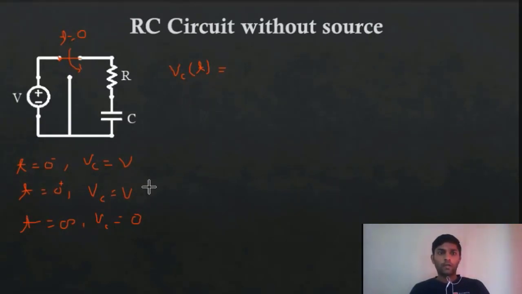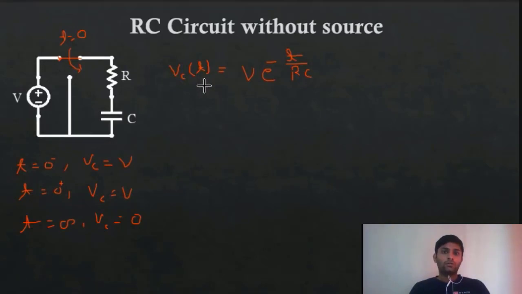Okay, is anyone getting the answer? How many of you got the answer? Quickly tell me the answer. I hope everyone can give me this answer. Okay, so you all are getting the same result, and that is V times e raised to minus t by RC. So now that we have this result, we can get other results as well.